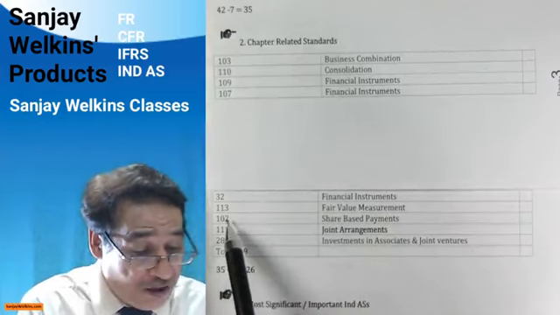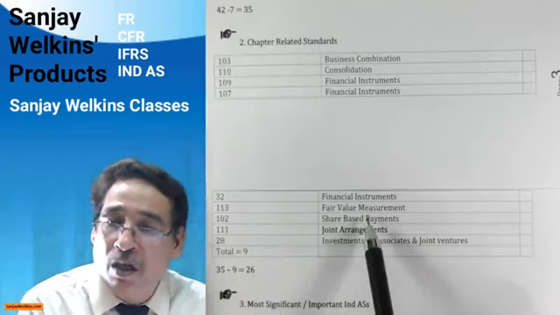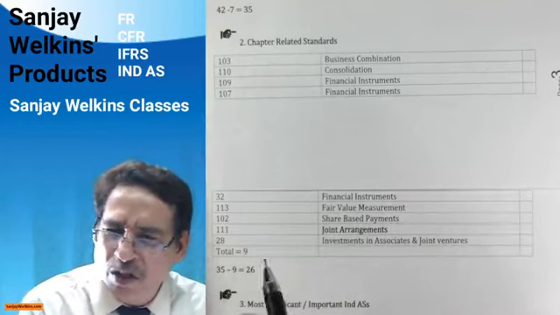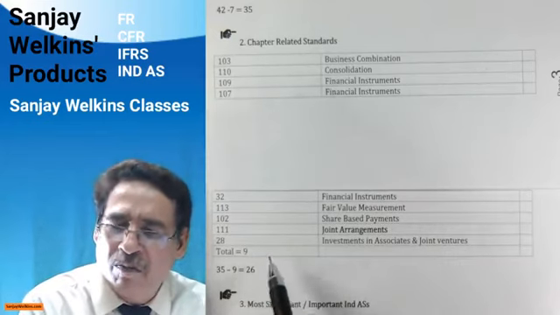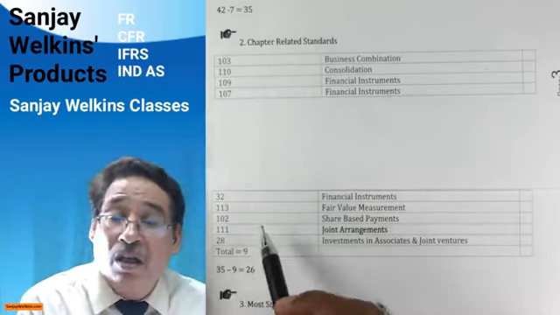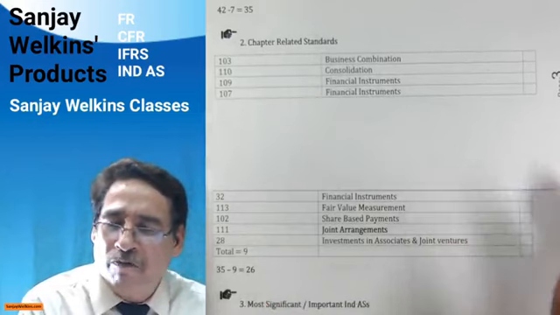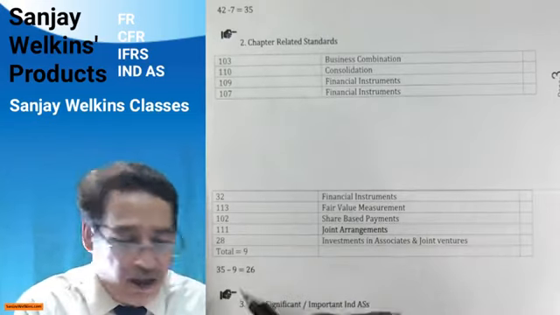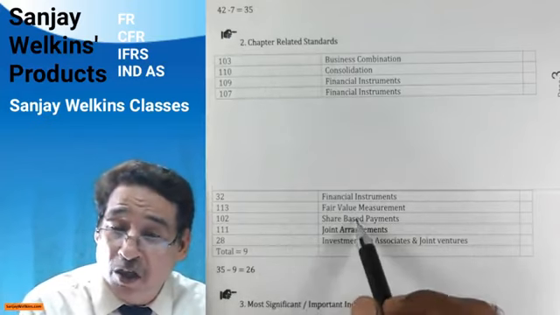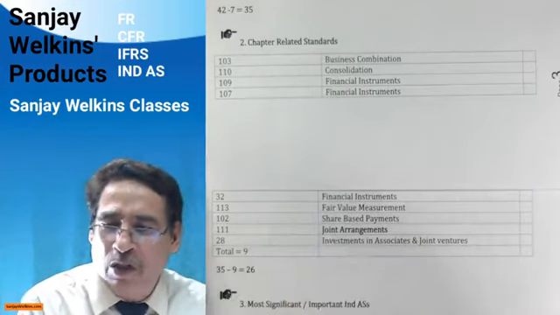Then besides 113, you need to do Ind AS 102, which deals with share-based payment. Correct? Share-based payment, I have again recently reoriented it on account of the same reason, not because of any amendment or something like that, because earlier when I recorded, I suddenly found there were some technical issues. Even though, see, we honestly admit, and here we need your cooperation when a lot of work we have to do, correct? And you must have seen how much pain we take. Even I write each and every question. Sometimes it may happen that students complain that there are some audio issues, but see, you are all mature enough.